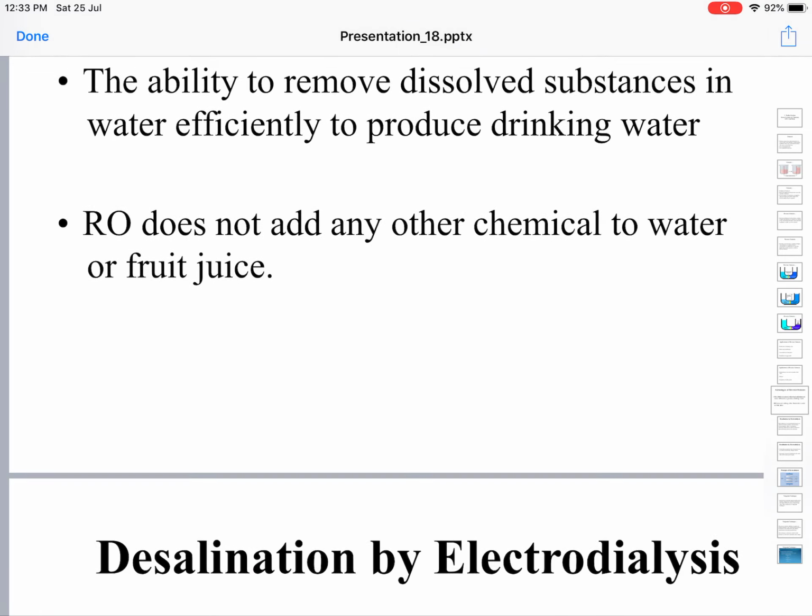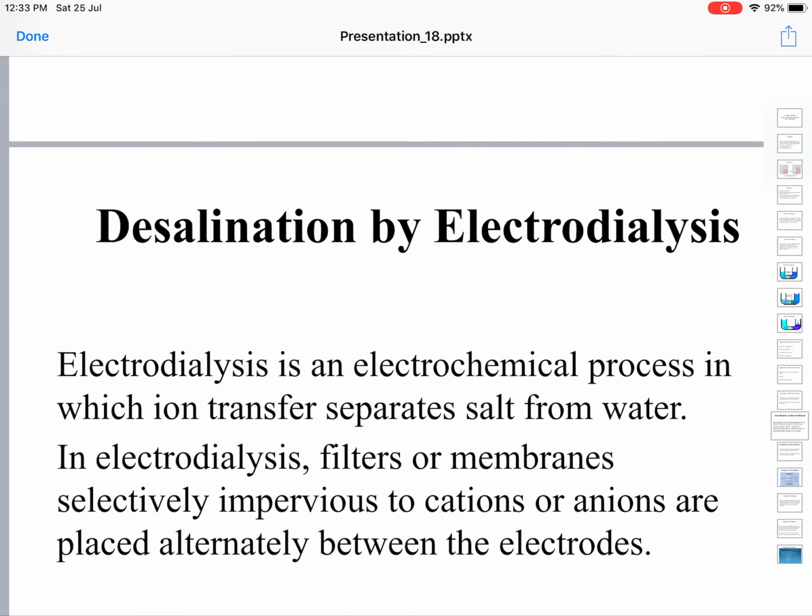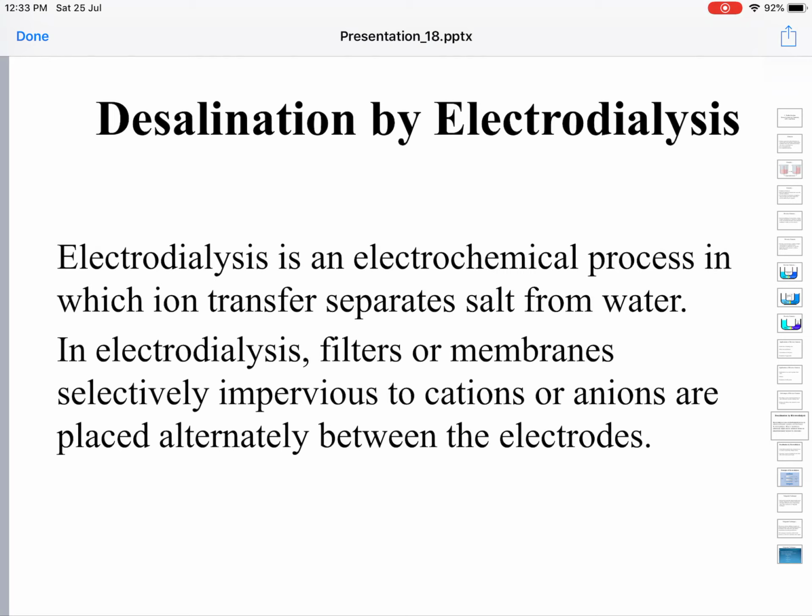Now we'll move on to desalination by electrodialysis. Dialysis with the help of electricity is called electrodialysis. In dialysis, the technique involved is reverse osmosis itself. Since the process is called dialysis, if it is aided by electricity, we call that electrodialysis. Electrodialysis is something like RO, not exactly RO.